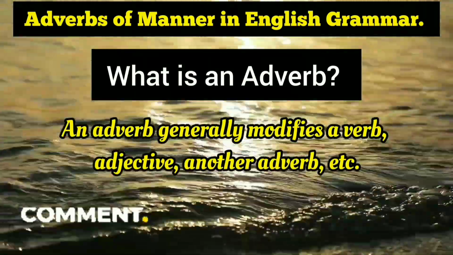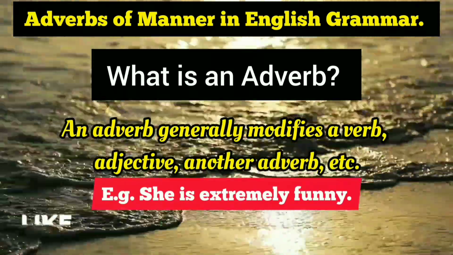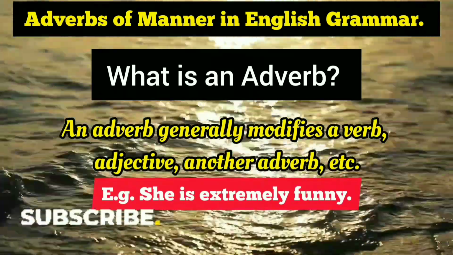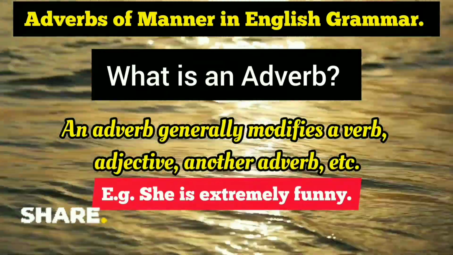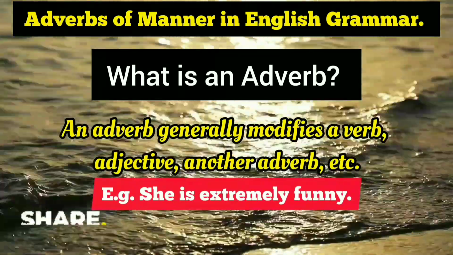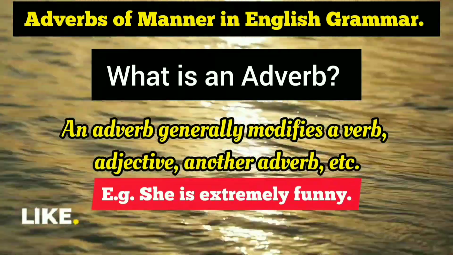As you see, she is extremely funny. So here the word extremely is modifying. How funny is she? Extremely funny. So it is telling me more about the word funny. It always modifies a verb or adjective and tells us more about that. It can also modify another adverb.